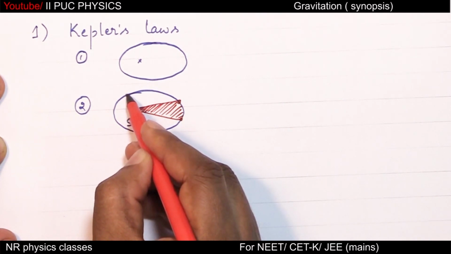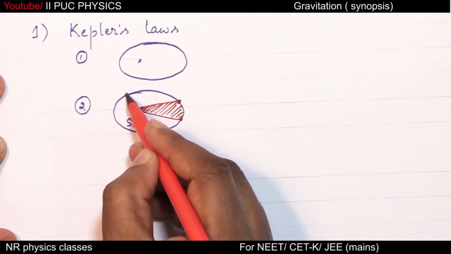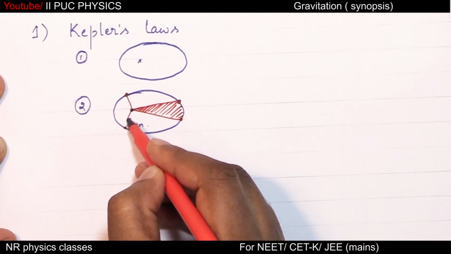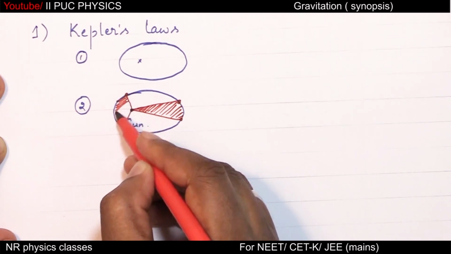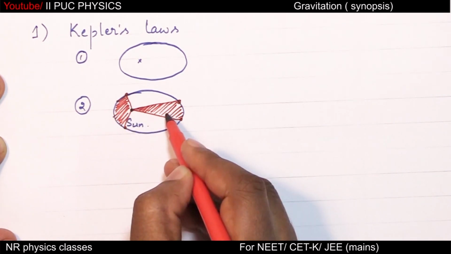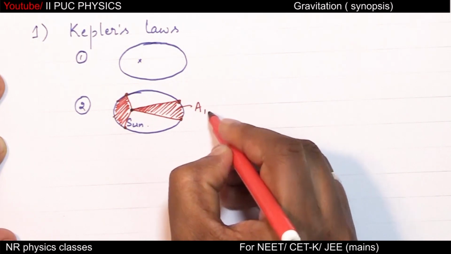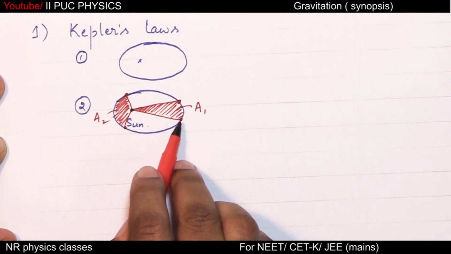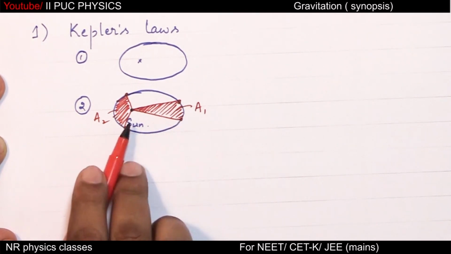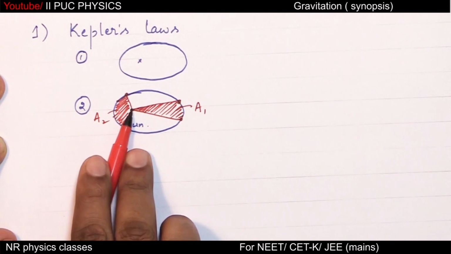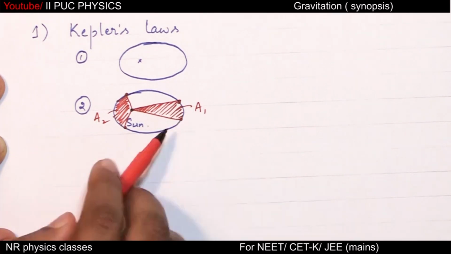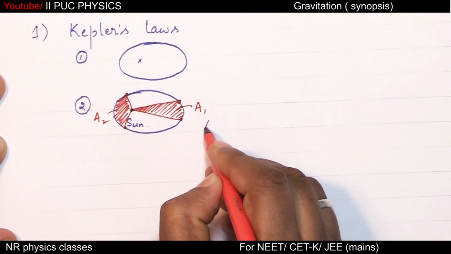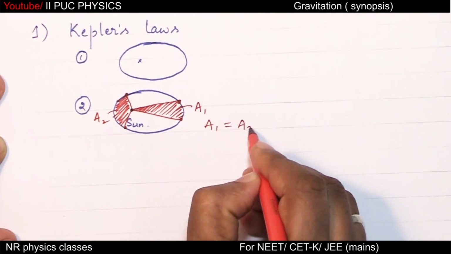If the planet is closer to sun, in 1 month it will travel some distance such a way that again the area swept by the radius vector is the same as this area. This area is A1, this area is A2. So Kepler's second law says the imaginary line joining sun and the planet sweeps equal areas in equal intervals of time. Means area 1 equals area 2.